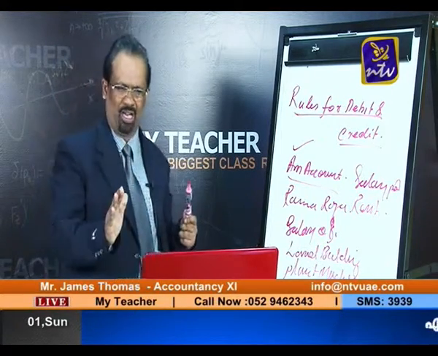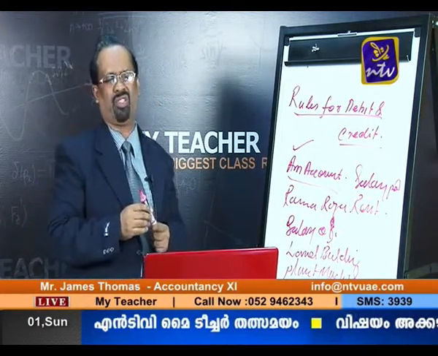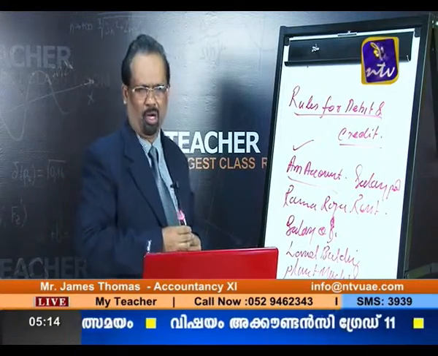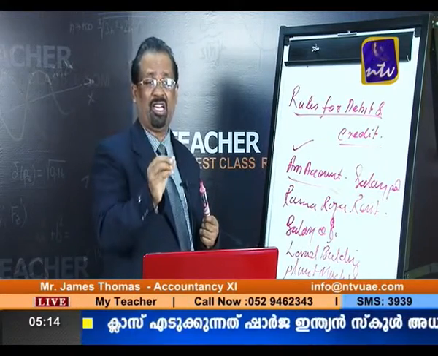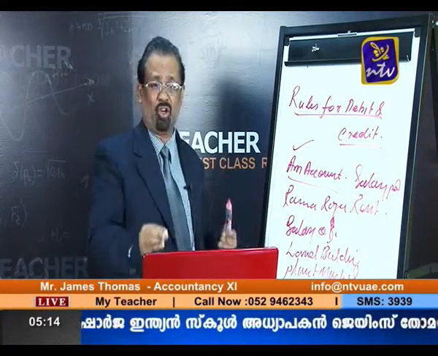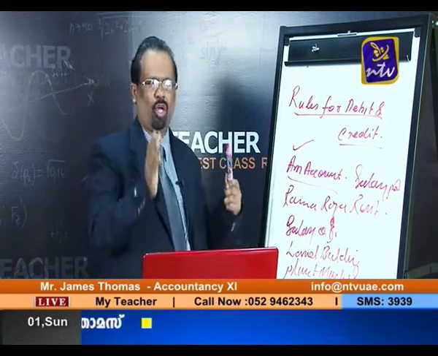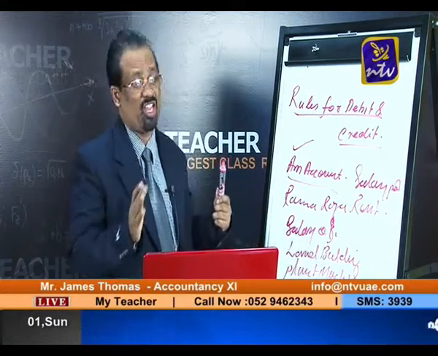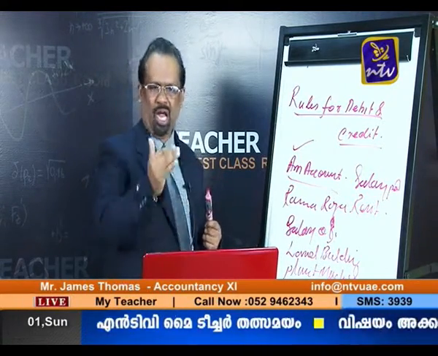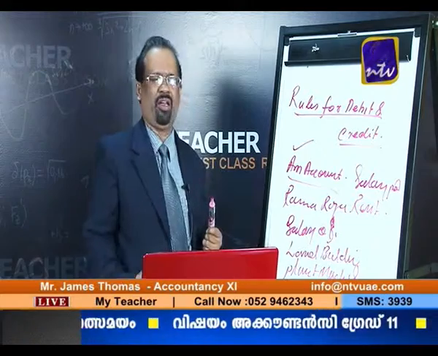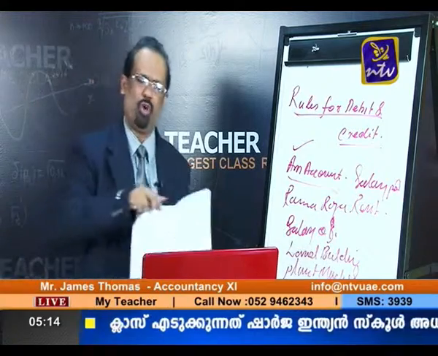So I think now it is clear from the monitor itself. You are getting all the points. You are getting a clear picture about our accounting system. We are already studying what accounts and accounting mean. You know that we are considering the money, the items which we can measure in terms of money. Only those items we are recording in the books of accounts. The professional qualification or professional efficiency we are not considering. Maybe it is the limitation of accounting also, which we studied in the first chapter. And here you know that the items which we can measure in terms of money, only those items we are recording in the books of accounts.